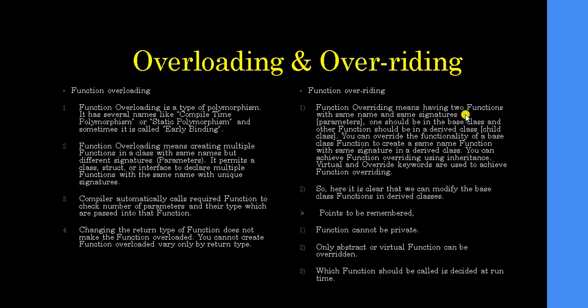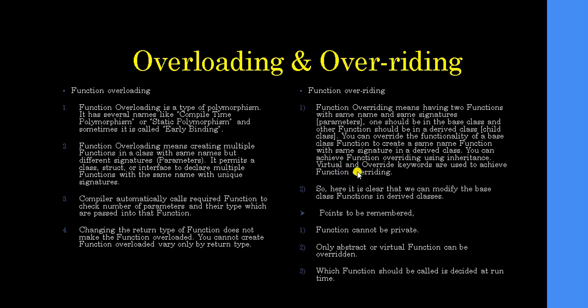Function overriding means having two functions with the same name and same signature. One should be in the base class, another function should be in the derived class. You can override the functionality of the base class function by creating a same name function with the same signature in the derived class. You can achieve function overriding using inheritance. Virtual and override keywords are used to achieve function overriding.